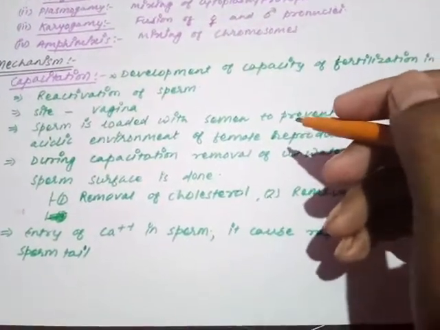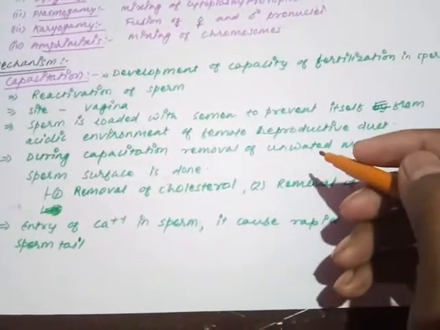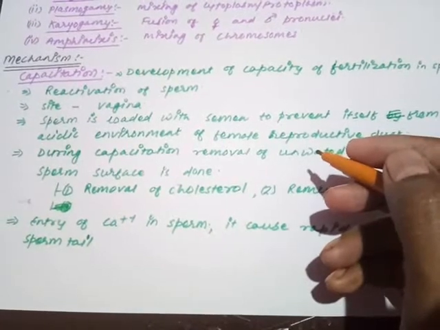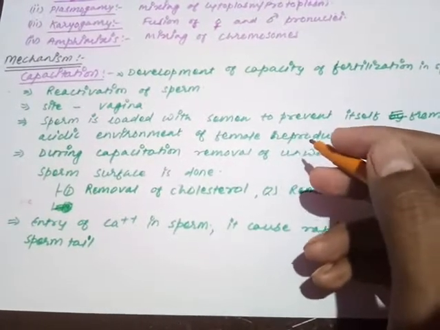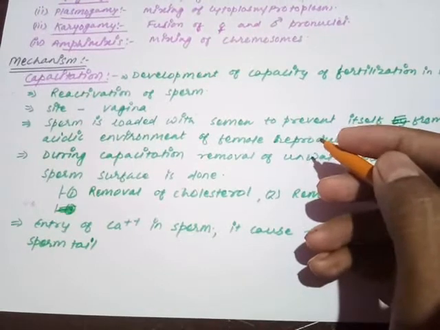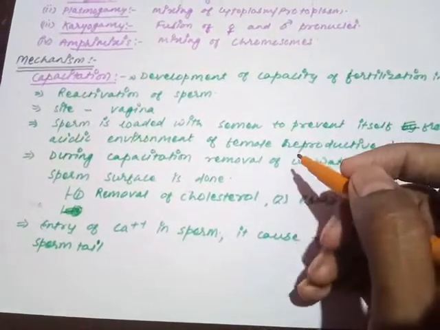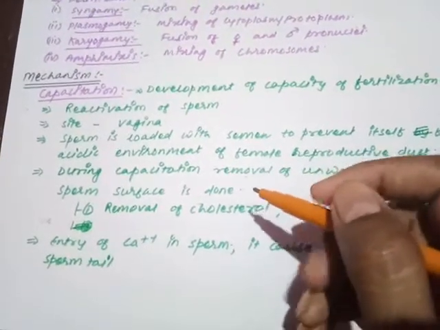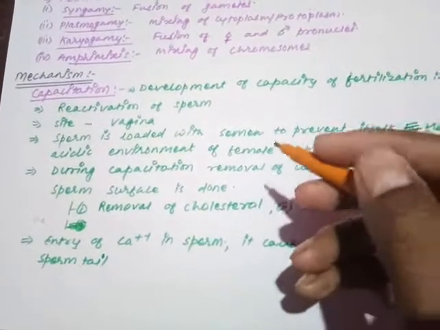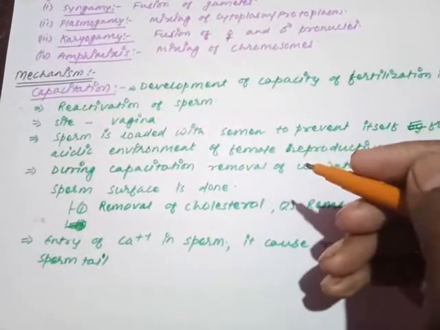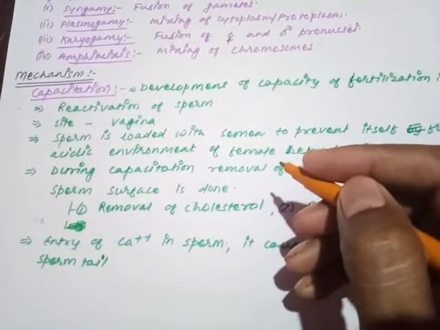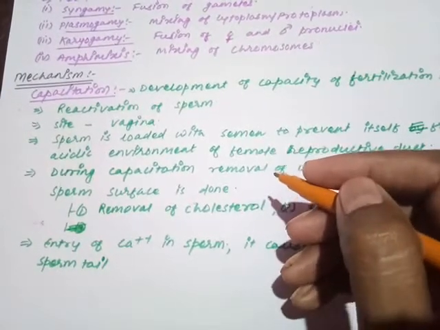This is very important because at the time of discharging the sperm into the female reproductive tract, the atmosphere of the female reproductive tract is highly acidic. We just discussed the pH of 3.5 to 4.9 in the female reproductive tract, and at this acidic pH the sperm cannot maintain its life. So the semen is discharged to neutralize the acidity. Not only the sperm is discharged, the semen is also discharged, and it first neutralizes the acidic atmosphere of the female reproductive tract.